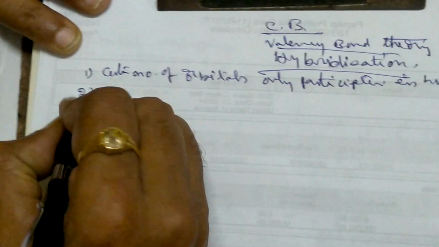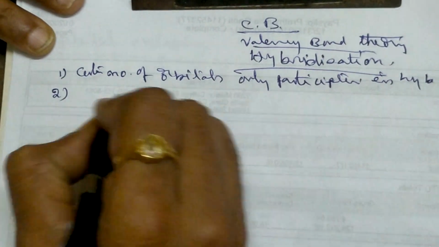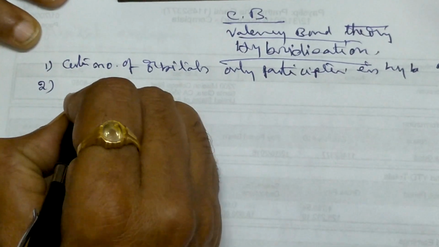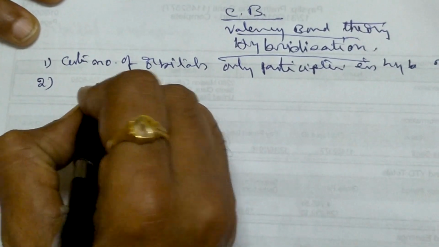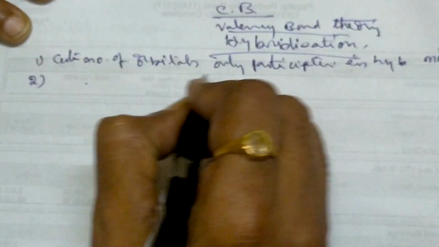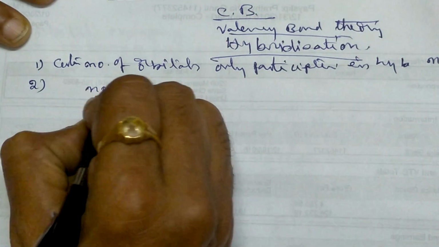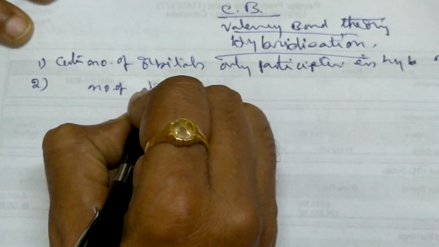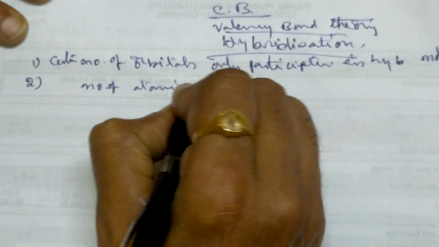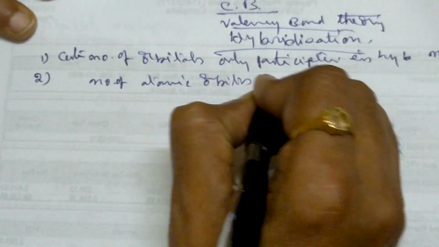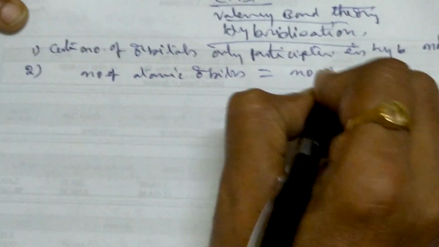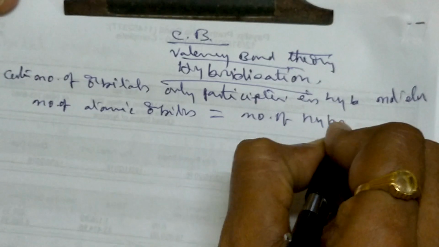Second condition, what is the condition? Suppose 2 or 3, whatever the number of atomic orbitals participating in the hybridization, an equal number of hybrid orbitals are formed. Number of atomic orbitals is equal to number of hybrid orbitals.